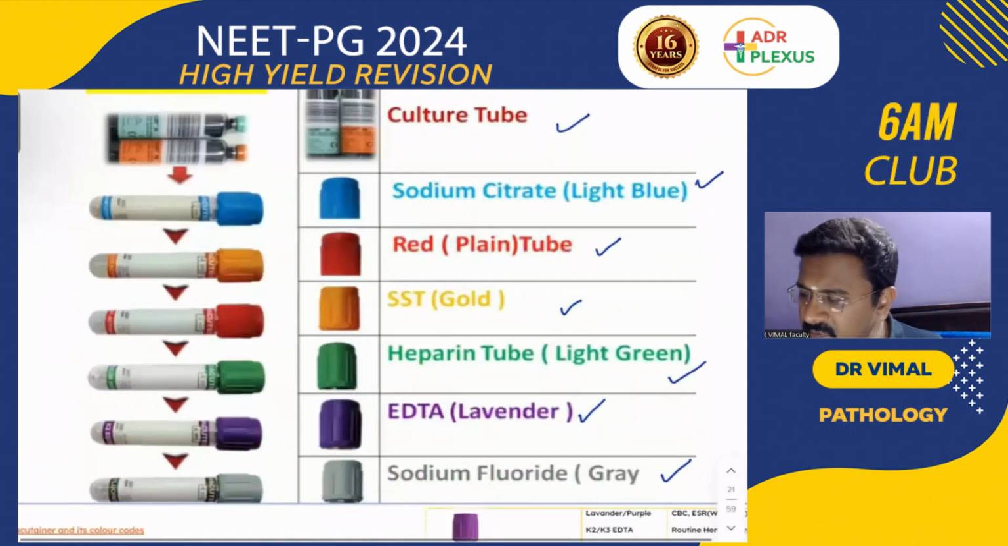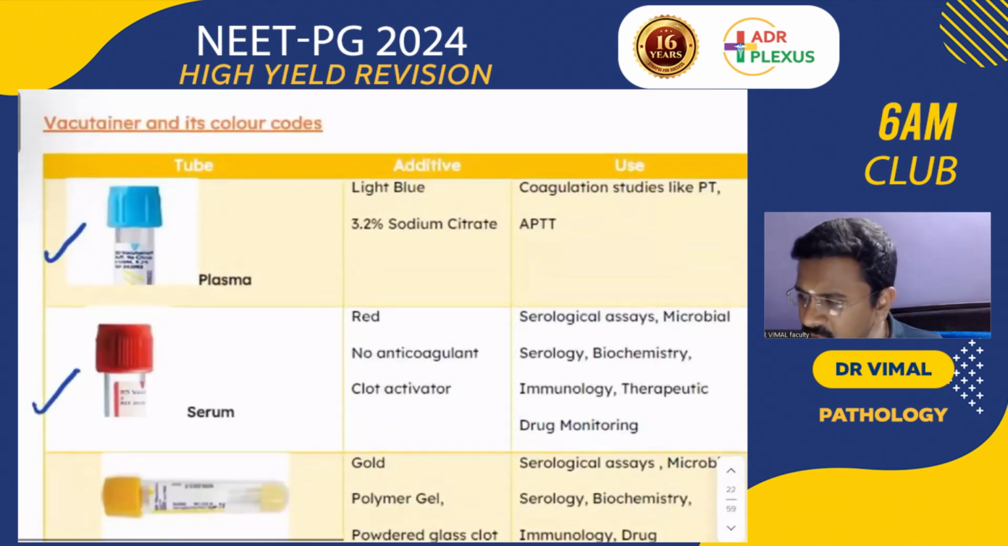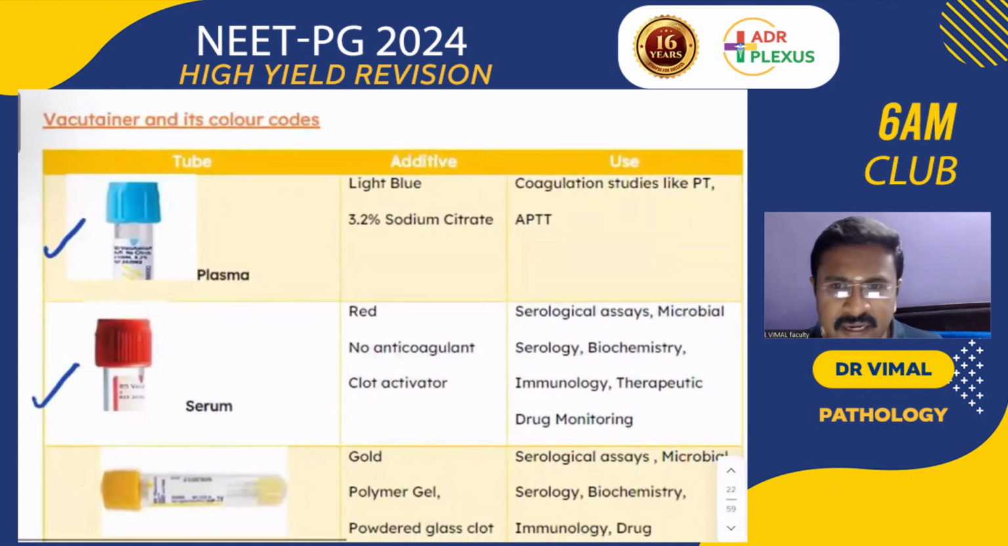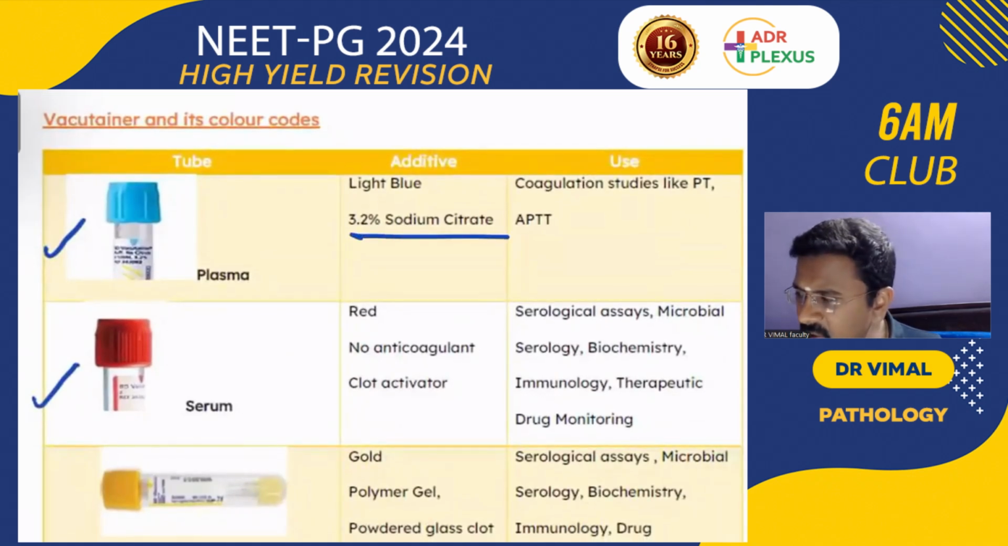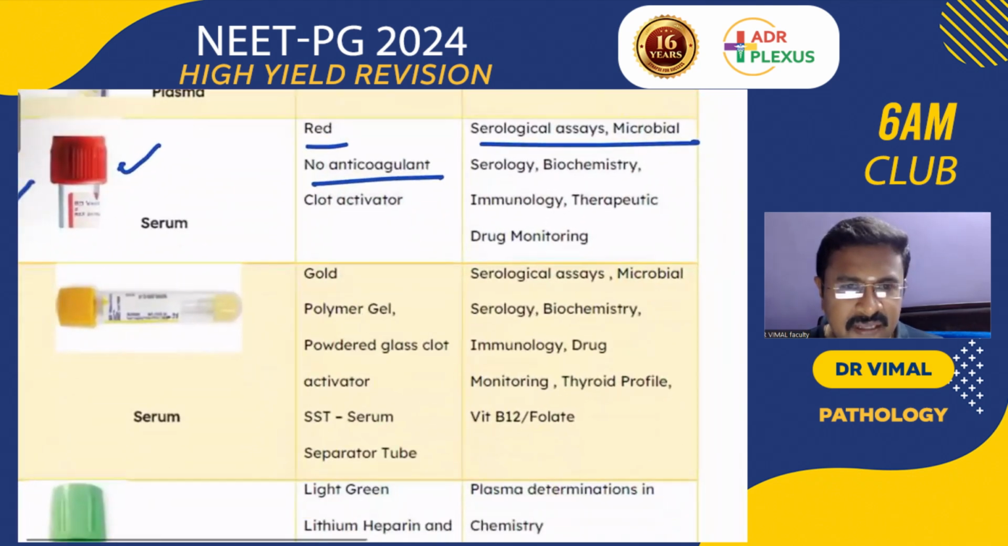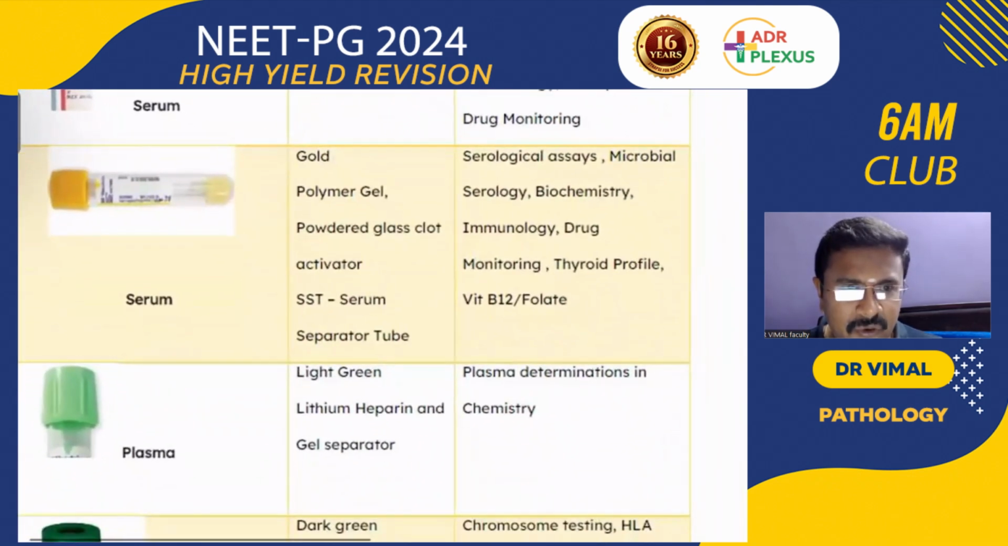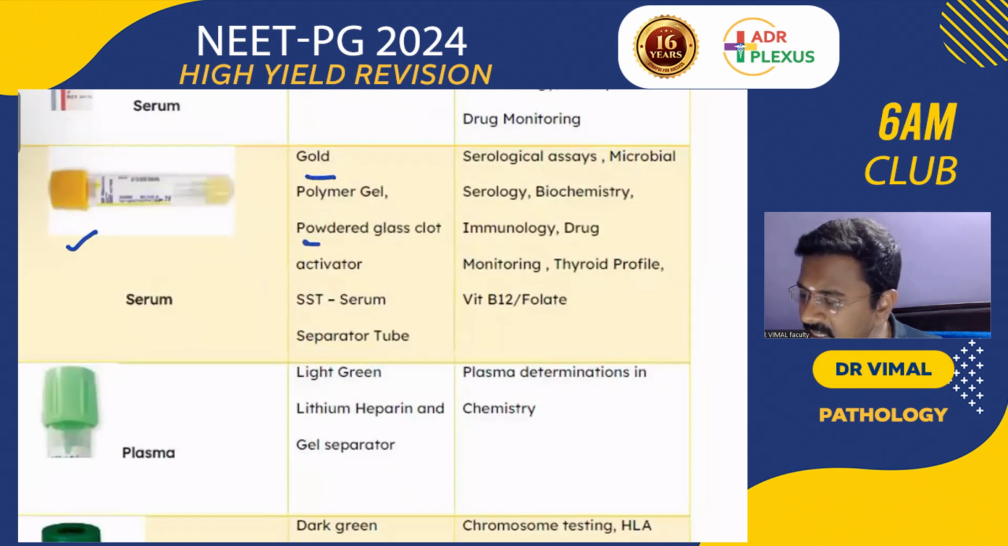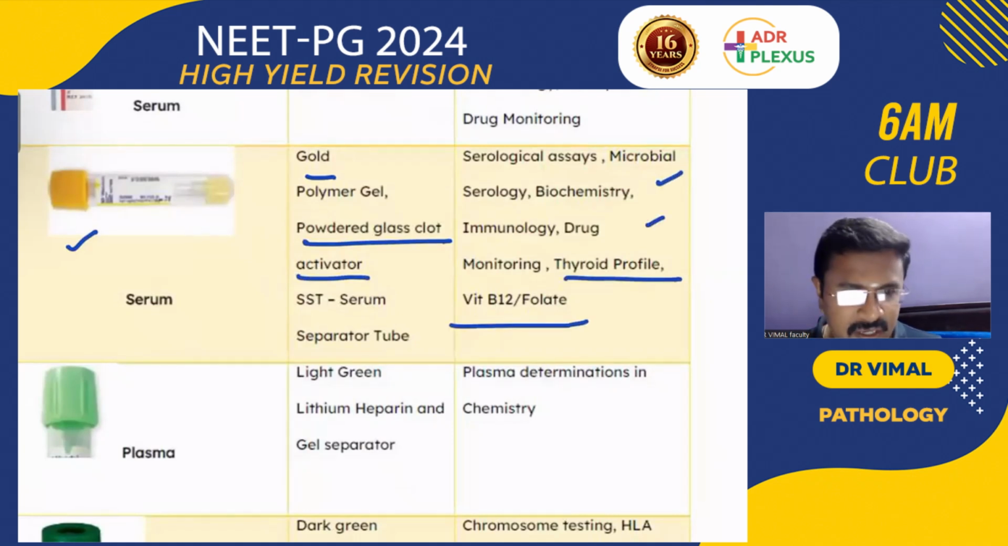Okay, a quick review about the vacutainers. Blue color vacutainer has 3.2% sodium citrate, for coagulation studies like PT and APTT. The red topped will have no anticoagulant; serological, microbiology and biochemical studies, and therapeutic drug monitoring. The golden yellow, or gold, contains powdered glass as a clot activator, and it is also used for serological studies, in addition thyroid profile and vitamin B12.